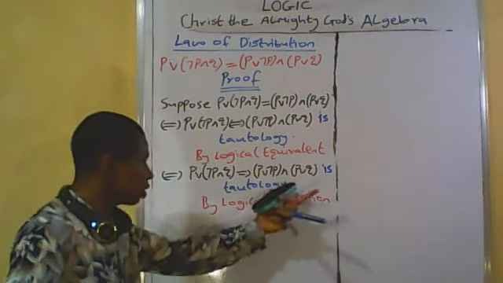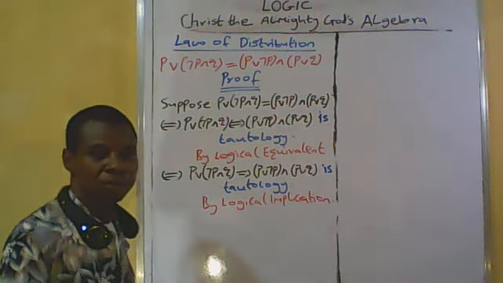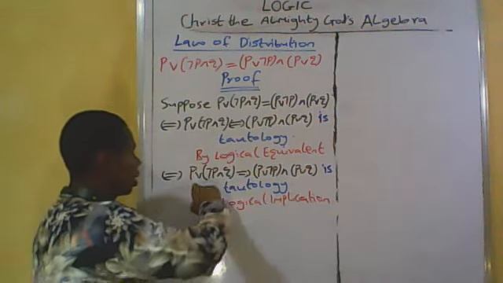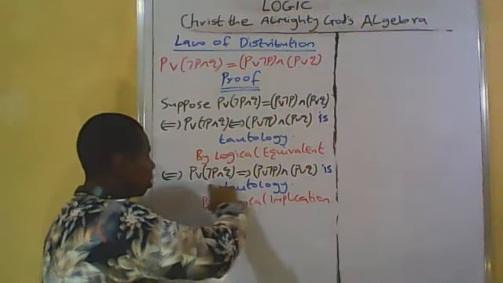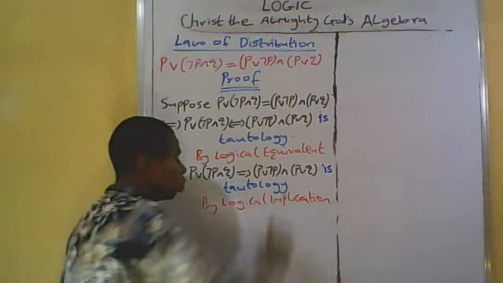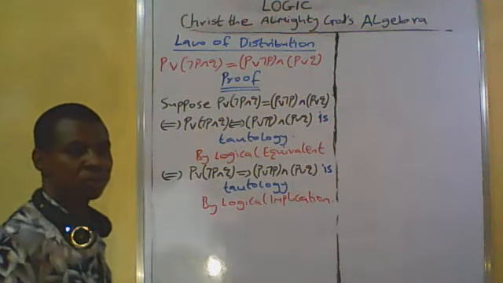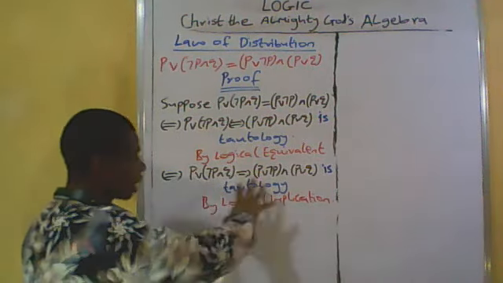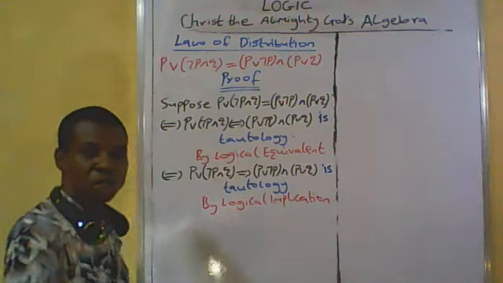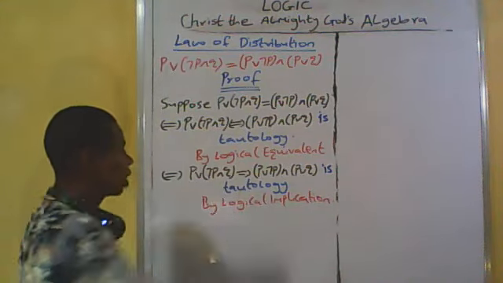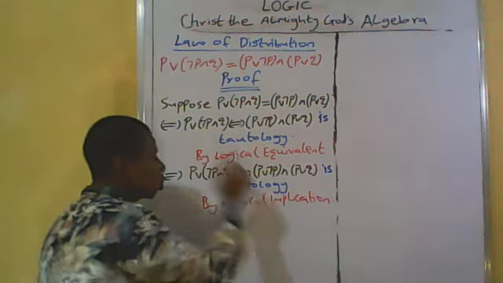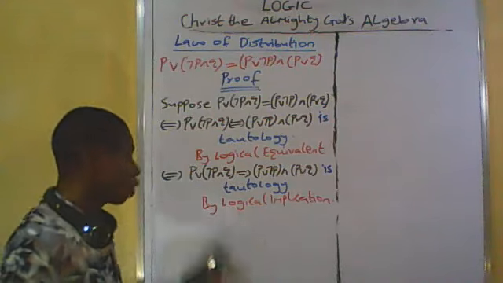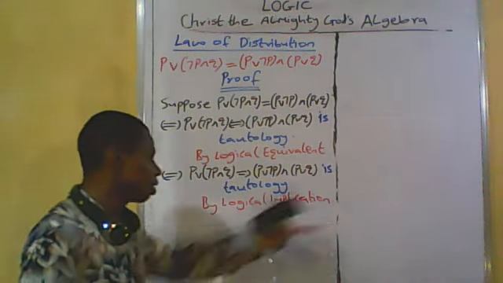it still maintains tautology, in the sense that whenever the antecedent is true, the consequent must also be true. So if you look at this statement, there's no possibility of falsity, always truth. We say that the statement is a tautology, being justified by logical implication.